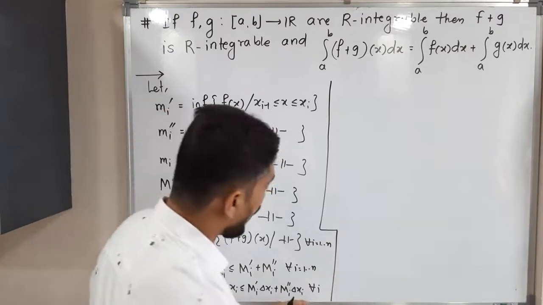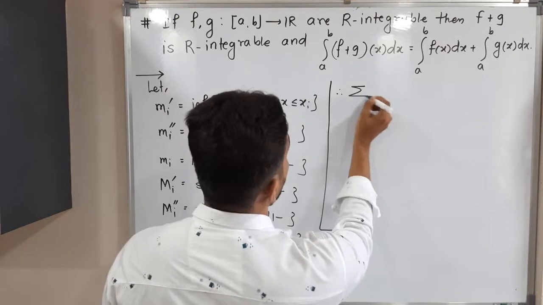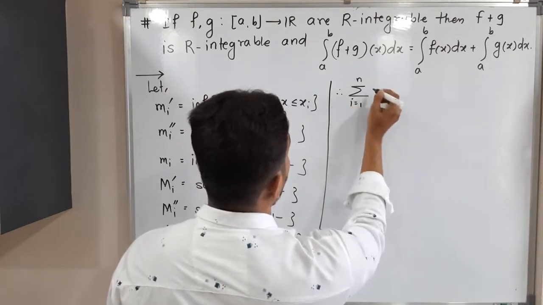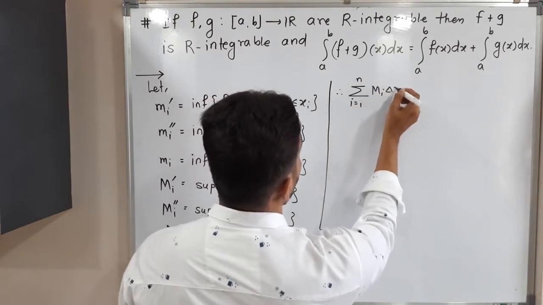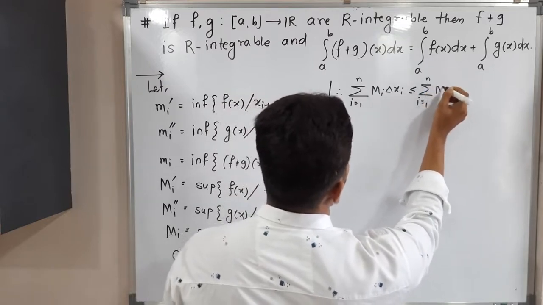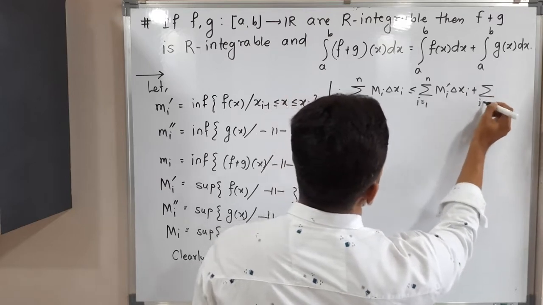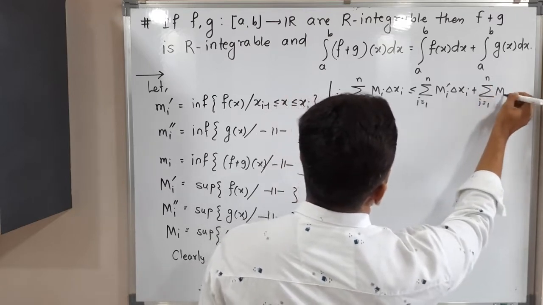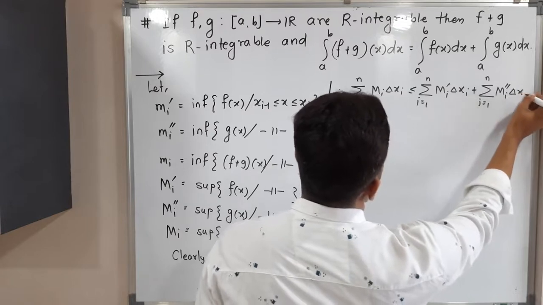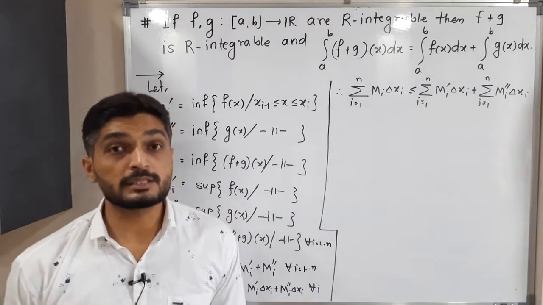Now this is true for all i, so we can take summations also. So therefore, what will we have? Summation i running from 1 to n, capital Mi delta xi, I am taking summation of both sides, is less than or equal to summation i running from 1 to n, capital Mi dash delta xi plus summation i running from 1 to n, capital Mi double dash delta xi. Are you familiar with this summation? Capital Mi delta xi means upper sum.